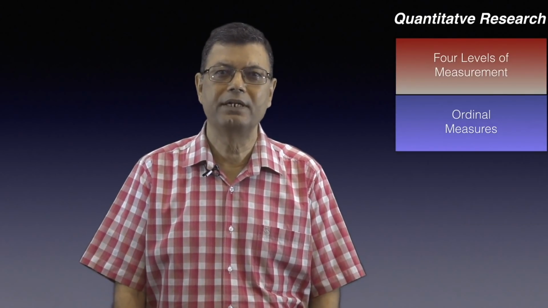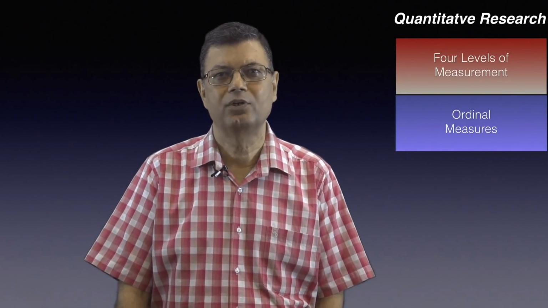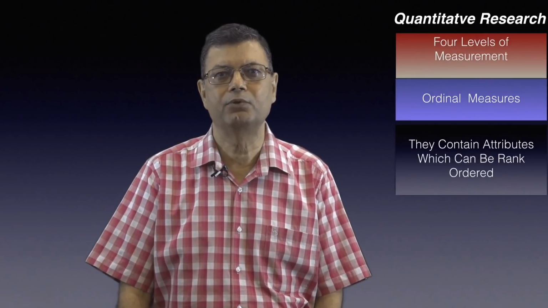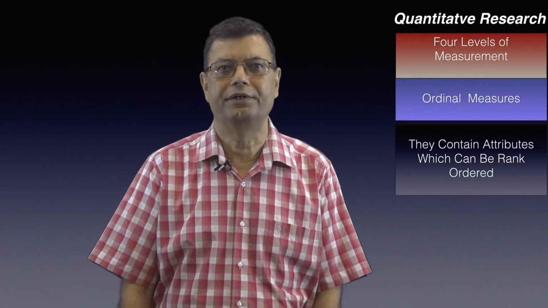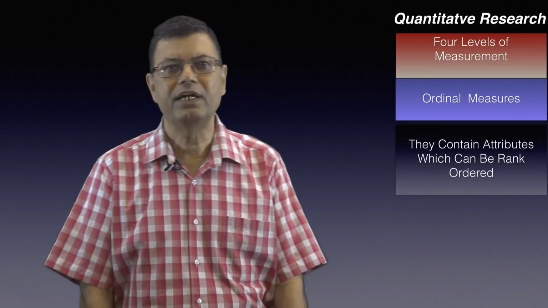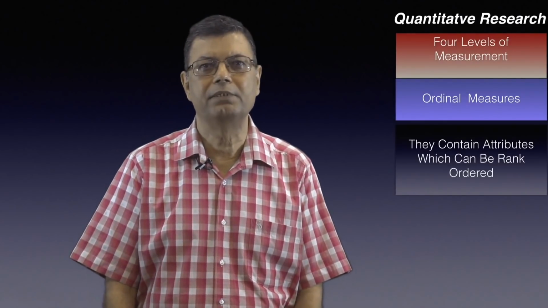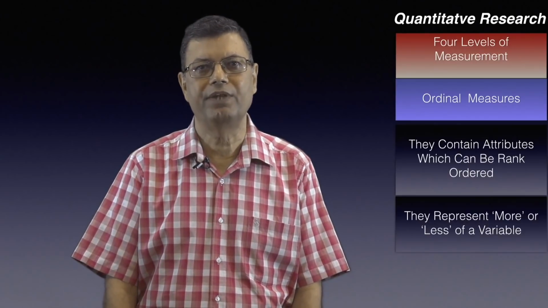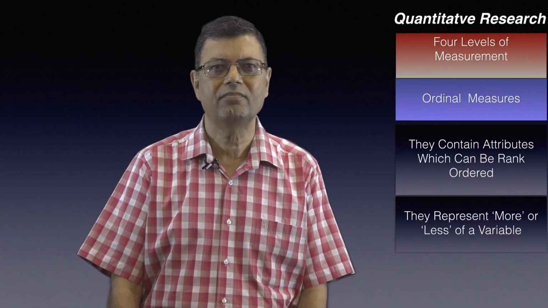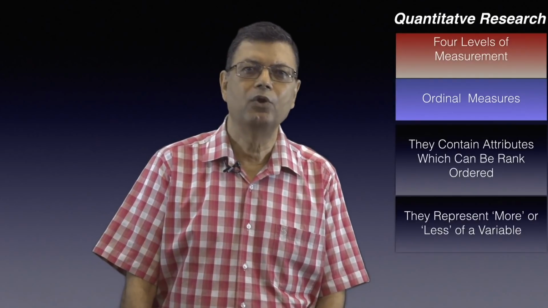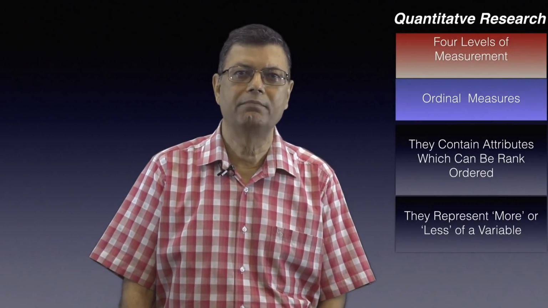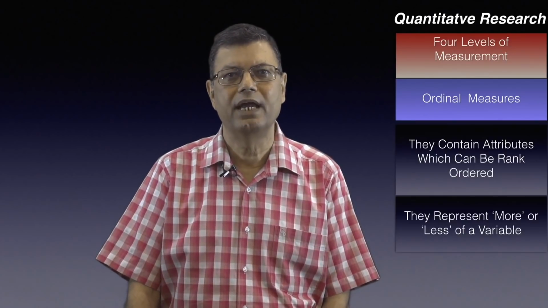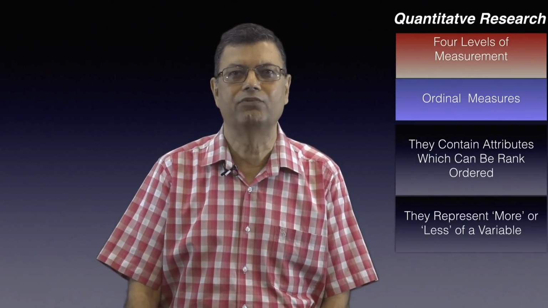Second level of measurement is called ordinal measures. Ordinal measures are variables which contain such attributes which can be rank ordered. The different attributes of ordinal variables represent relatively more or less of the variables. Say for example, we are looking at age as an ordinal measure. Then some subjects will have more of it and some may have less of it.